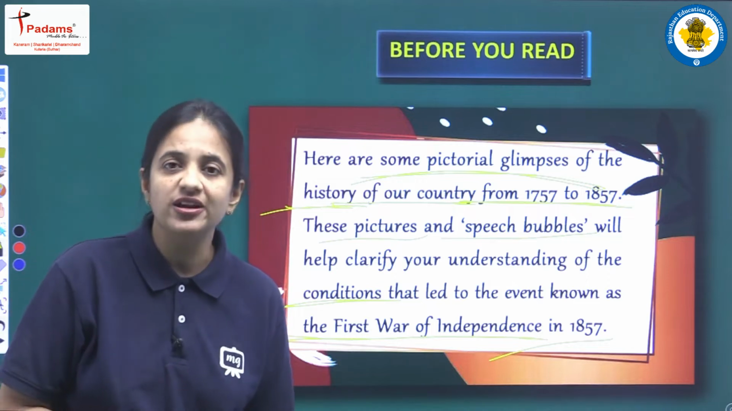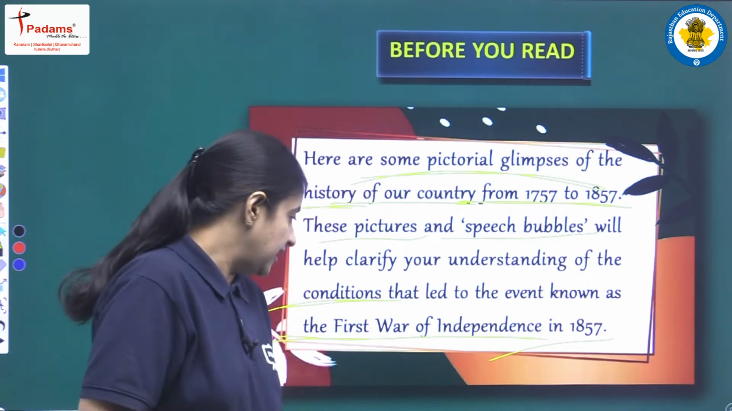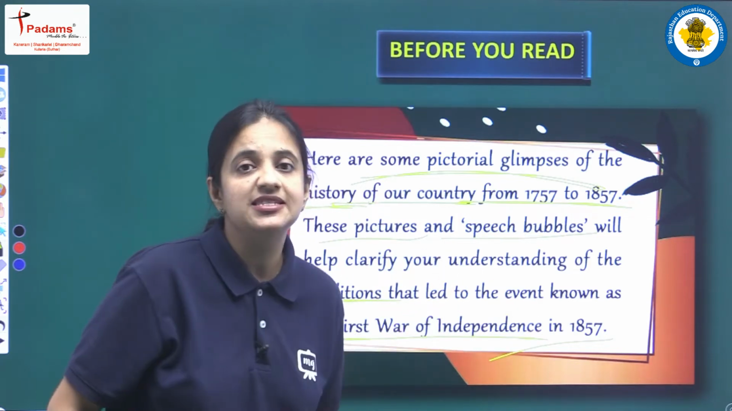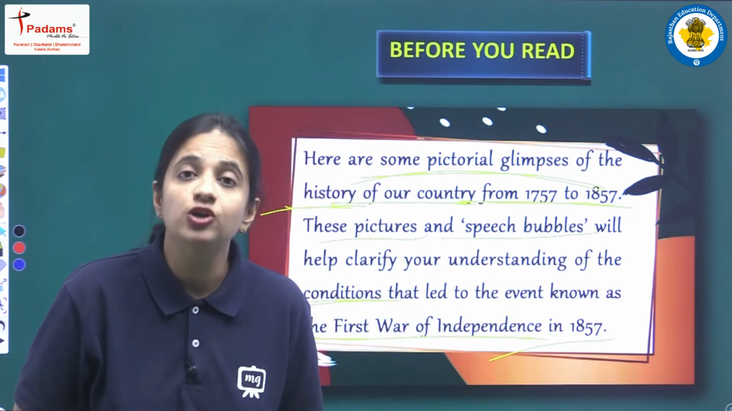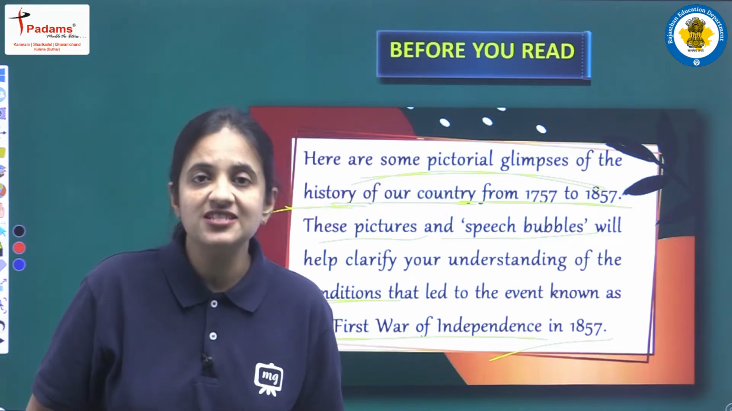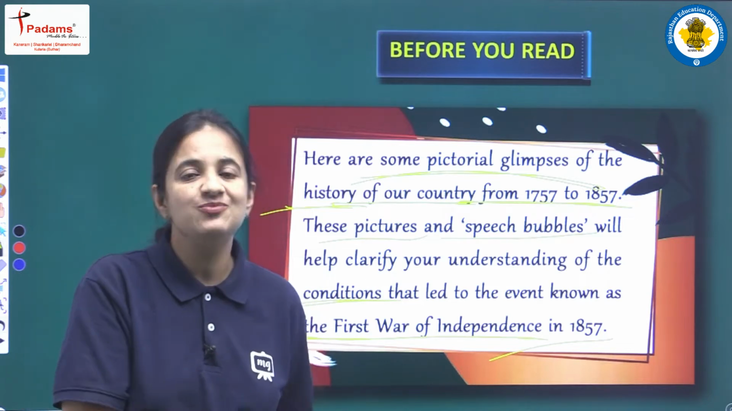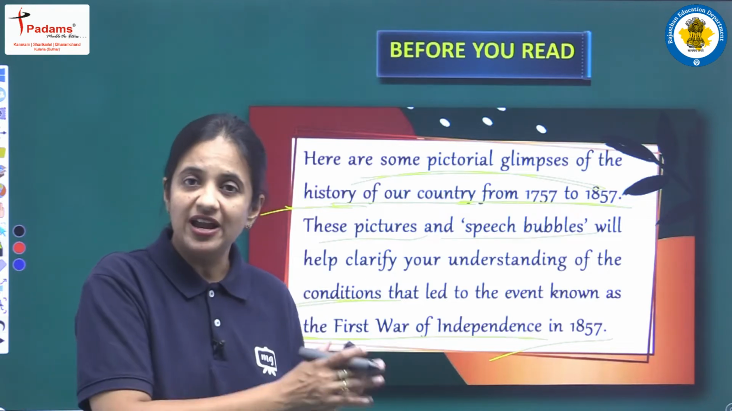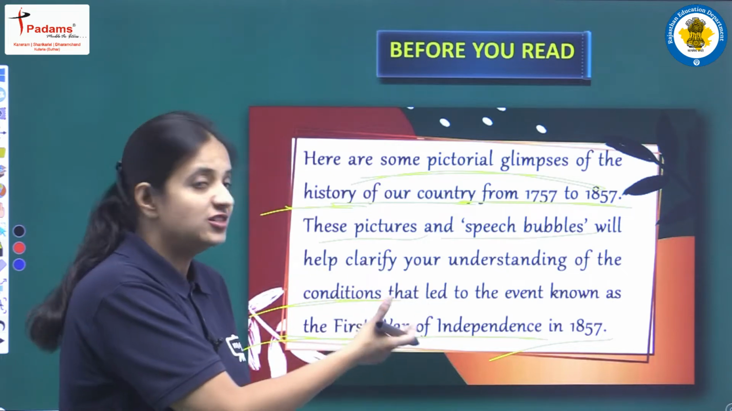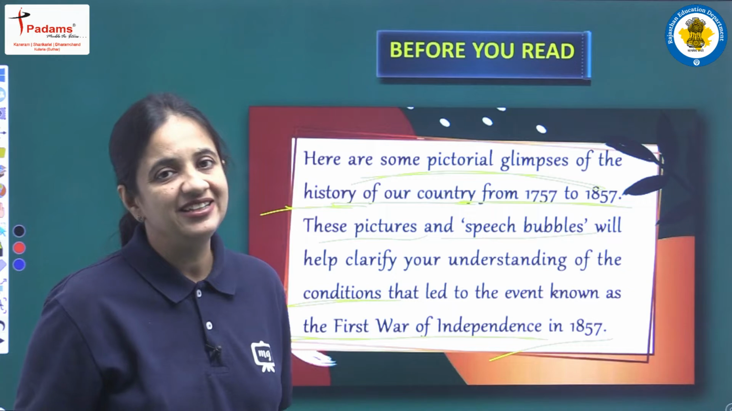I am very sure that you all know about this war that is regarded as the First War of Independence in 1857. Why did this event take place, why did this war happen? Because of some conditions that were there at that time. So we will read about all those conditions because of which finally this war of independence happened in 1857. So now let's start reading the chapter.